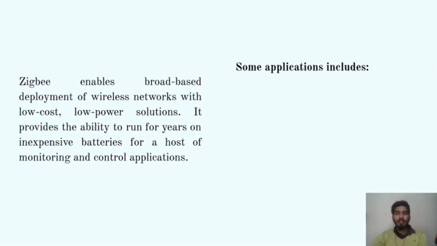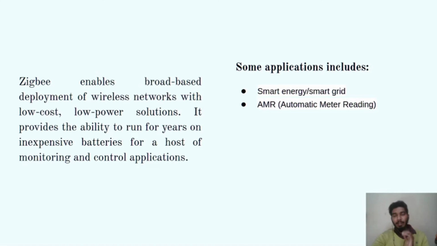Some applications include smart energy and smart grids, like we have Octopad, so we can also connect that Octopad to our Zigbee and command it so that it will work. AMR, automatic meter reading, like if we are walking and we have a wristwatch, the meter reading it is taking is just on the basis of Wi-Fi connectivity, like iPhone, iWatch, Amazon Watch, and like that.